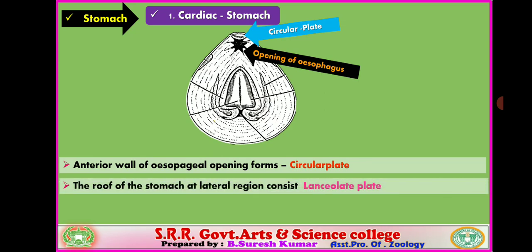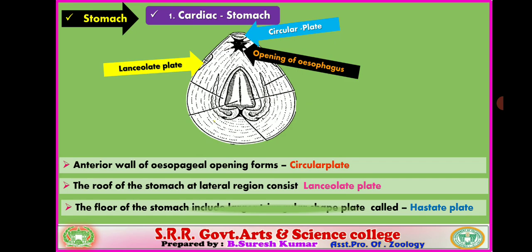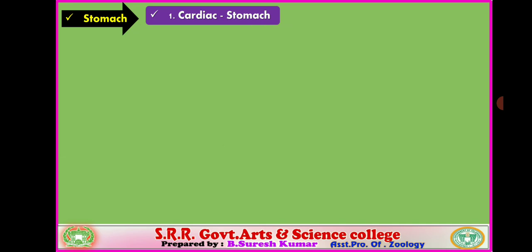The roof of the stomach at the lateral region has one pair of lanceolate plates. You observe one on either side. The floor of the stomach along the midventral line includes a larger triangular shaped plate called the Hostate plate. You have to focus on the diagram at the midventral line, at the center a triangular shaped plate is present. So that is the Hostate plate. Clear?